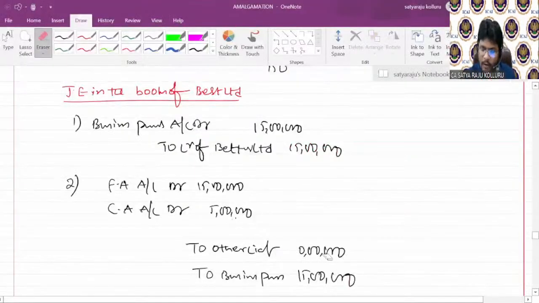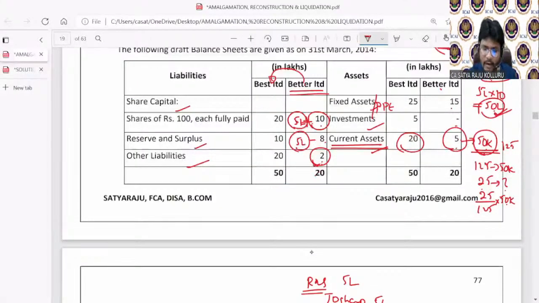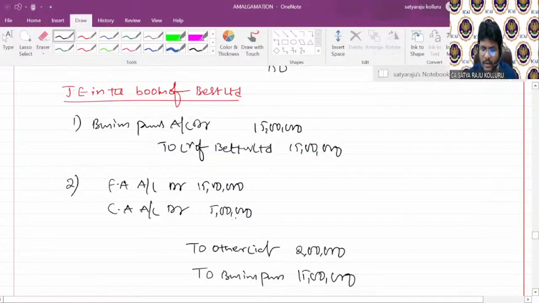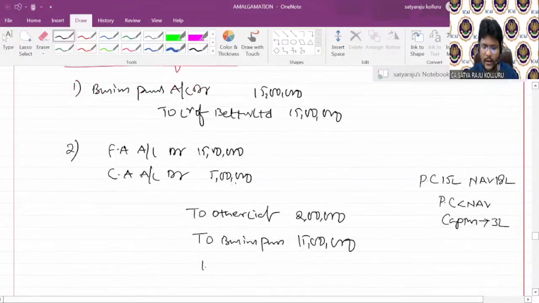Sorry, here other liability is not 20 lakhs. It's 2 lakhs. Other liabilities is 2 lakhs, right? Fine. Concentrate. Sir, if you consider the net asset value of the business, 15 plus 5, 20, 20 minus 2, 18 lakhs. So, PC is 15 lakhs and NAV is 18 lakhs. Am I right? So, PC is less than NAV. If PC is less than NAV, then capital reserve will come to the extent of 3 lakhs. So, you can record here capital reserve. So, the balance is 3 lakhs.